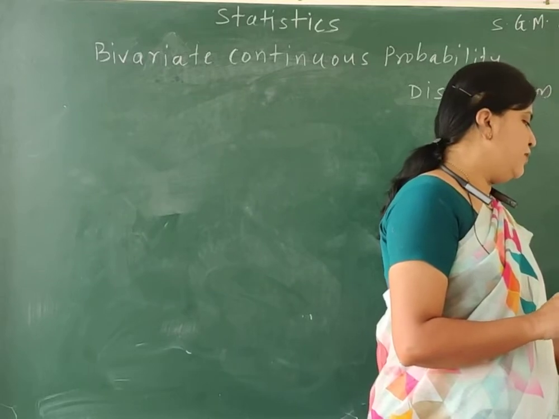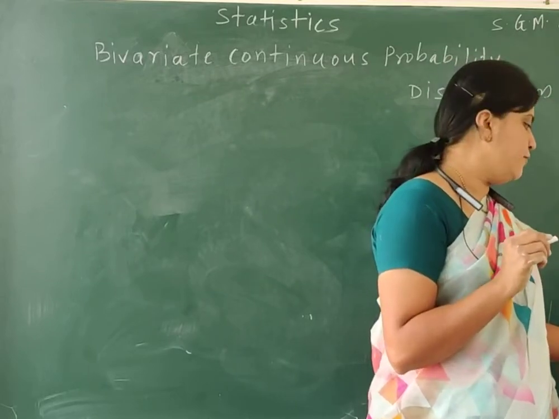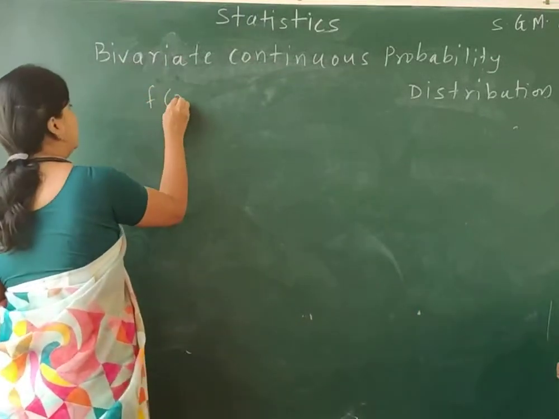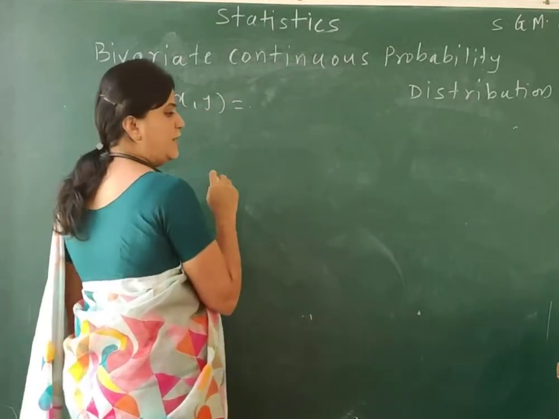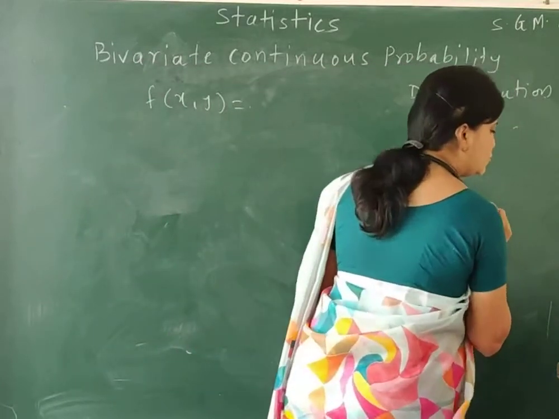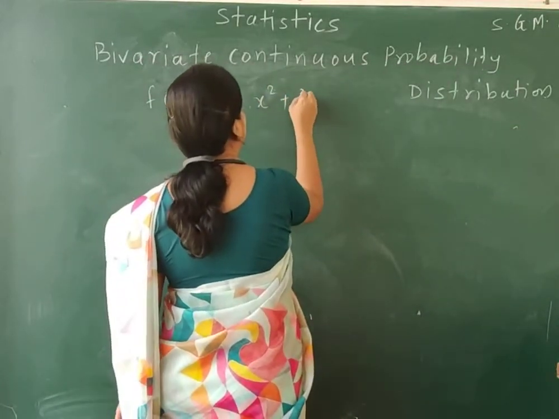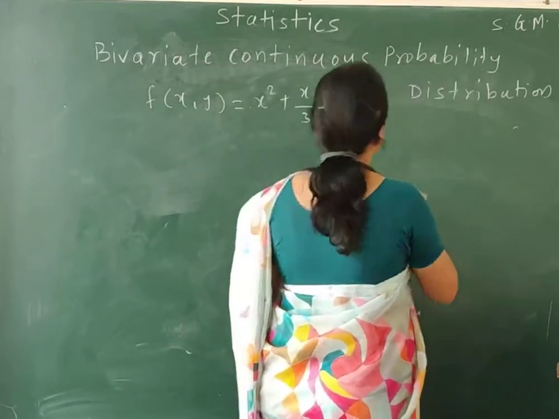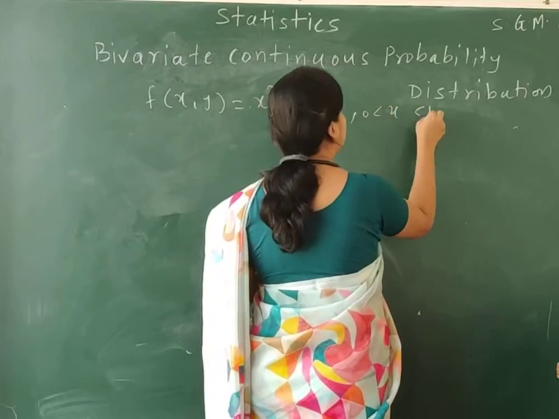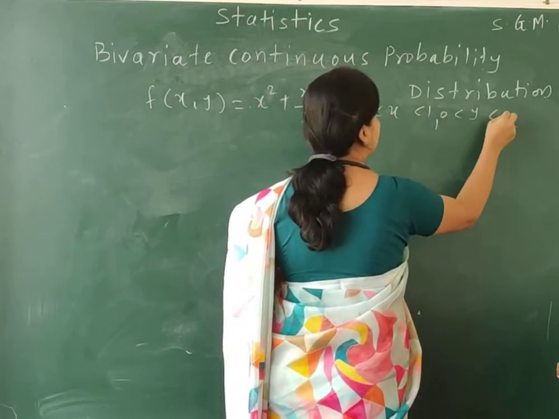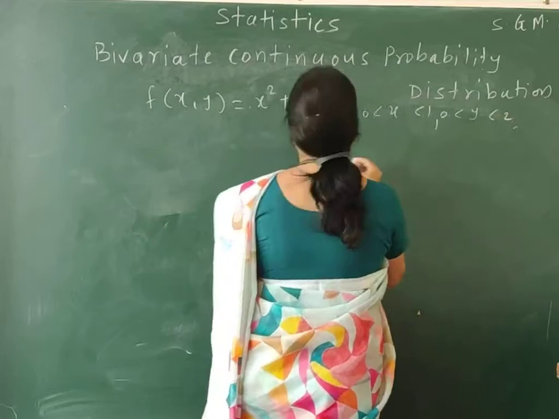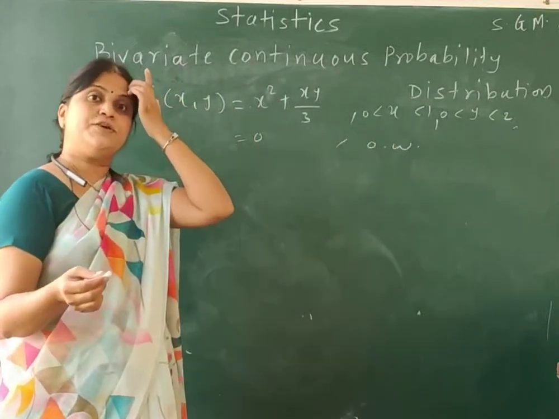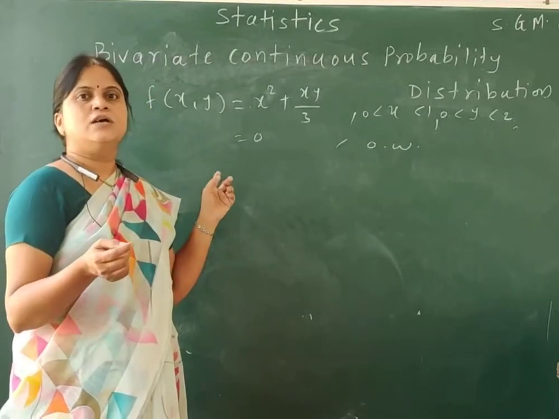Verify whether the given function is the joint PDF of x comma y. So I need to check whether this function is a joint PDF or not. The function is x squared plus xy divided by 3, for the range of x between 0 to 1 and the range of y between 0 to 2, and equal to 0 otherwise. So this is the function which you have given.